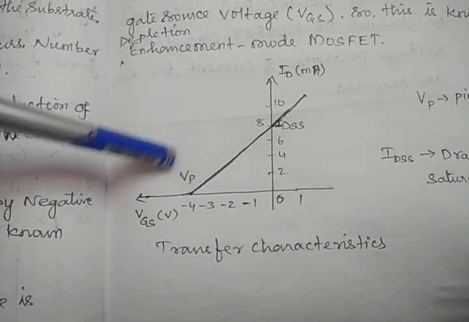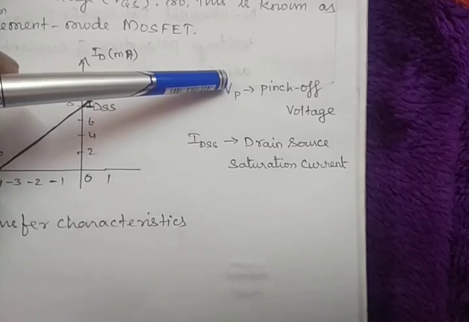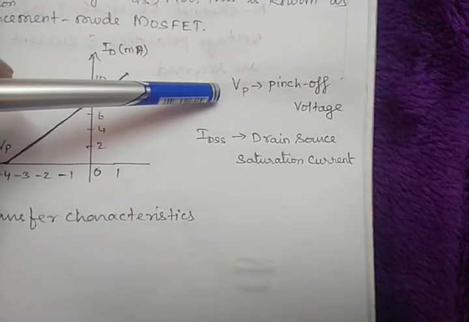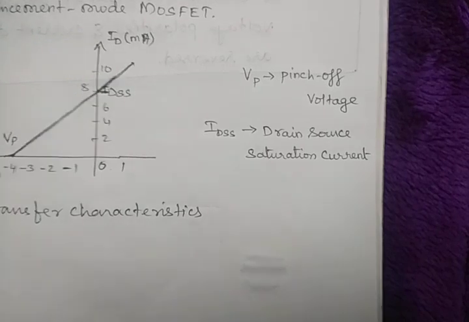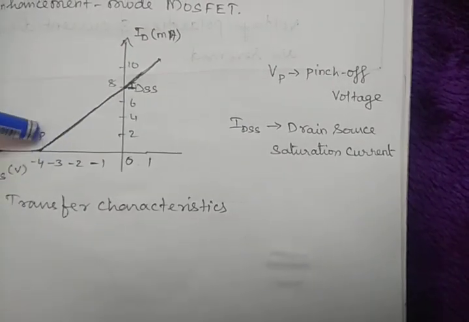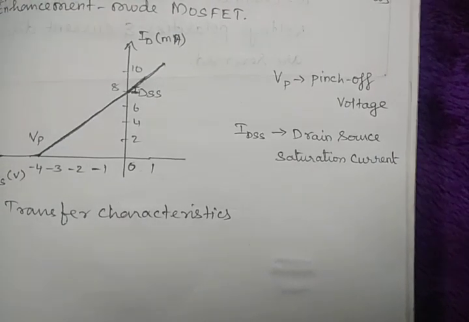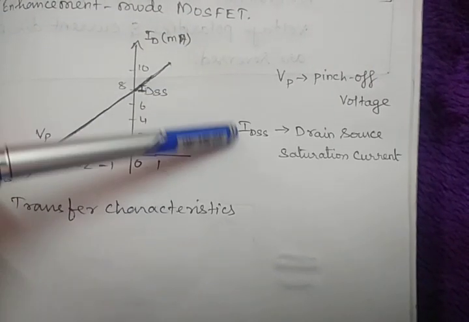That minus 4 volts we take as the pinch-off voltage. Pinch-off voltage means at this voltage level the drain current becomes 0, right?